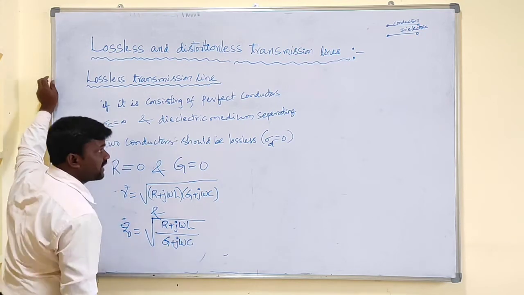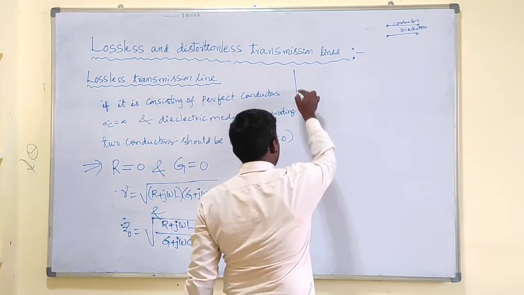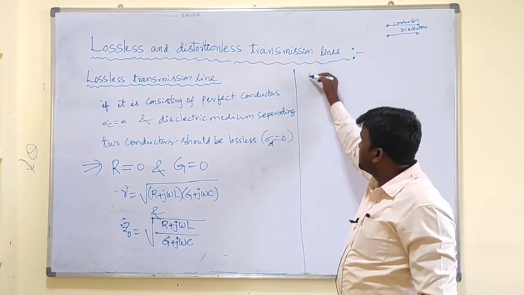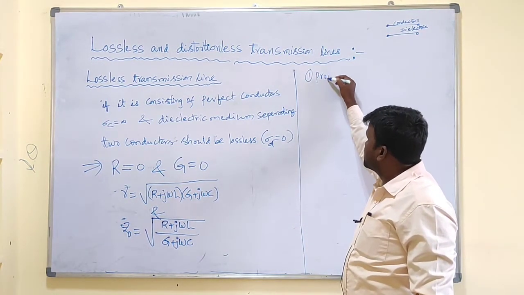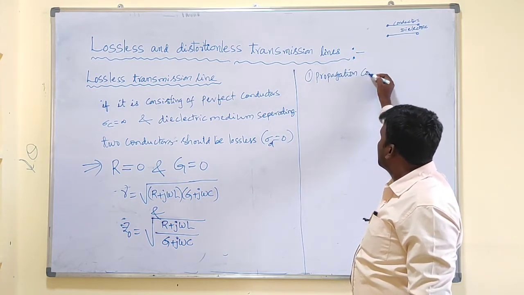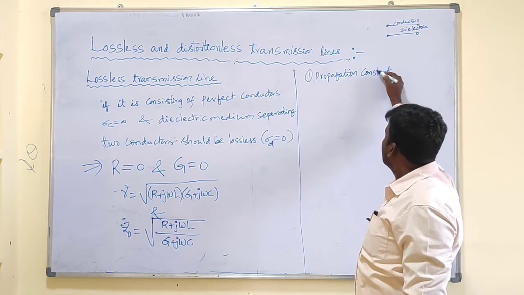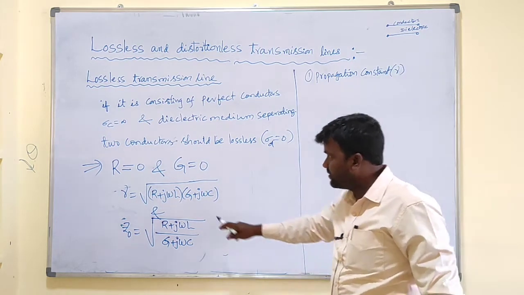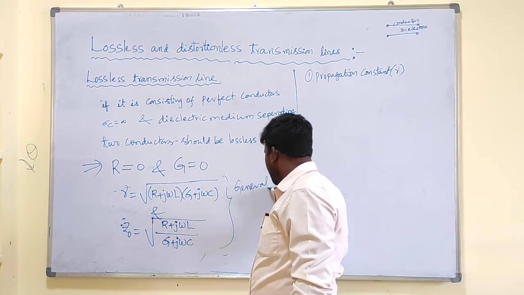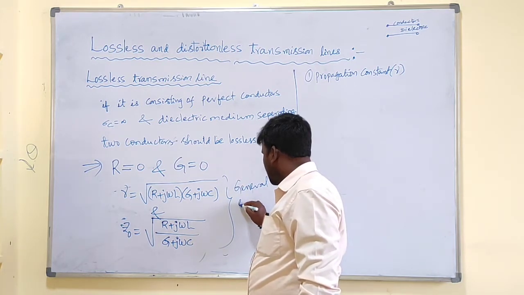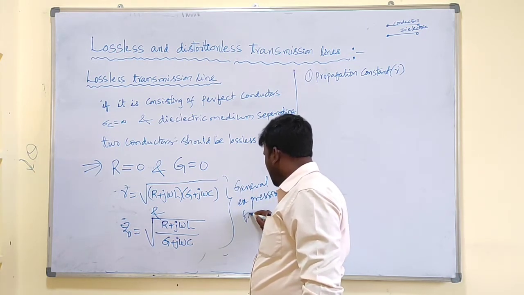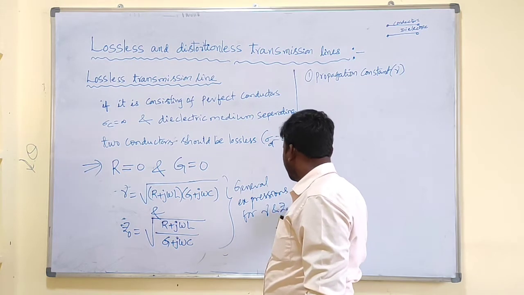Now we will discuss the characteristics of the lossless transmission line. The first characteristic is the propagation constant for a lossless transmission line. Propagation constant is nothing but gamma. These are the general expressions for gamma and Z naught.